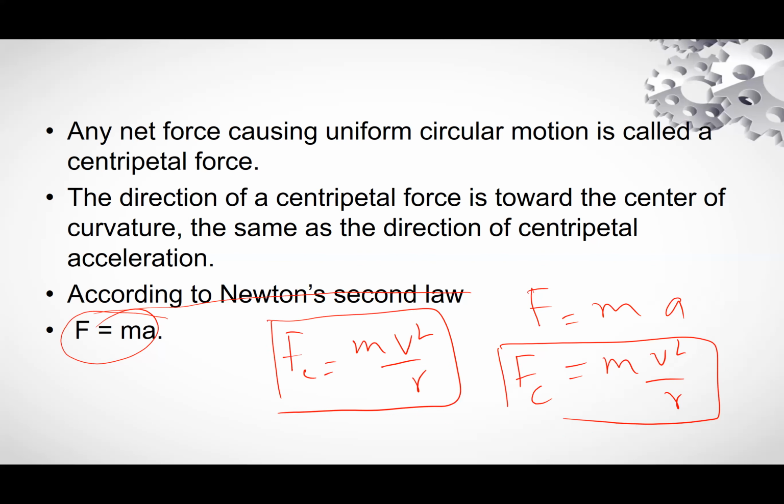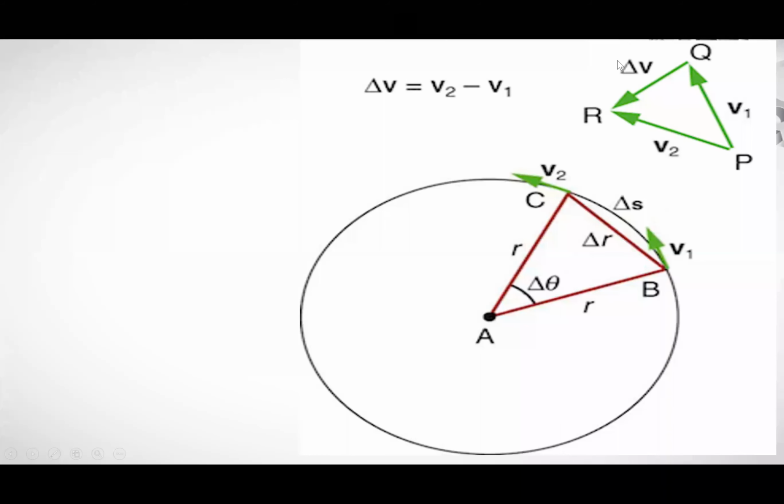We will convert this quantity into angular quantities. Now here this velocity v1 is equal to v2 is equal to v. This is the change in velocity.